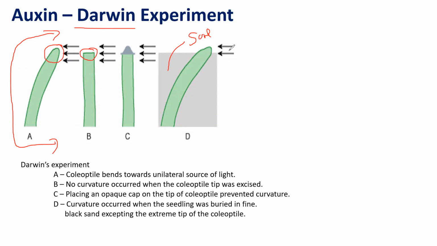So he simply mentioned this phenomenon only, right? The lightward bending experiment is the very first phenomenon observed towards the discovery of auxin. Okay. So have you understood this experiment? Once again, the conclusion was only one simple thing: lightward bending of the coleoptile. That's it. Understood?